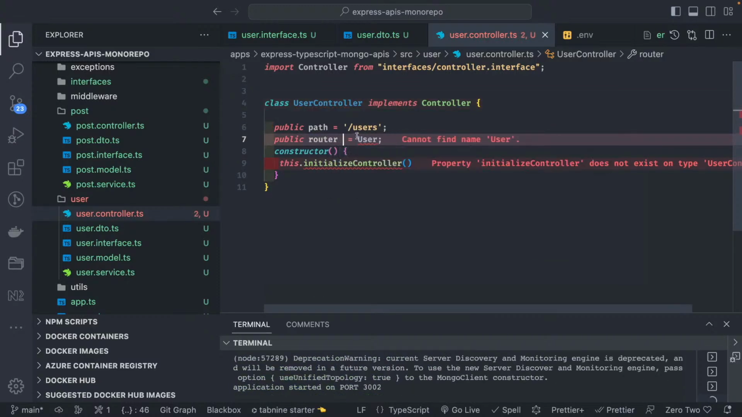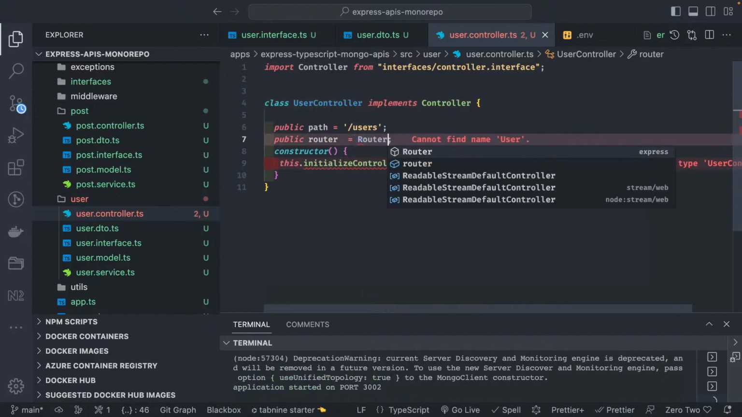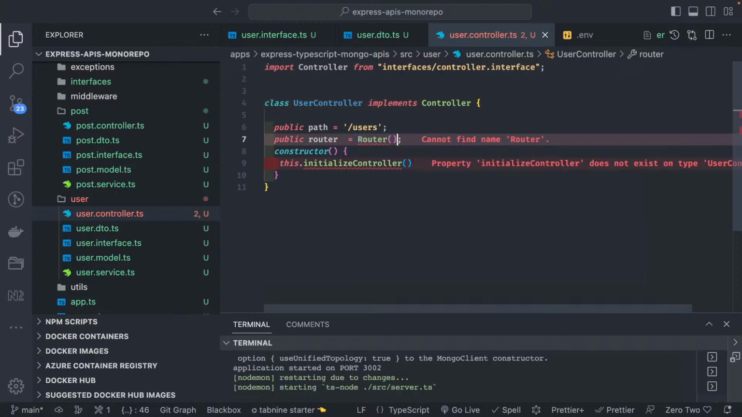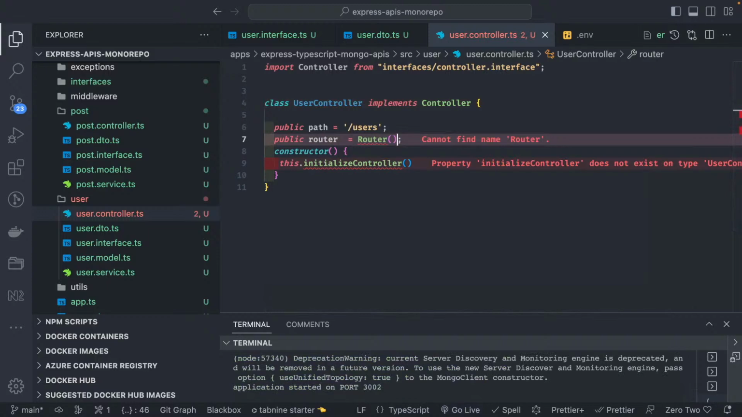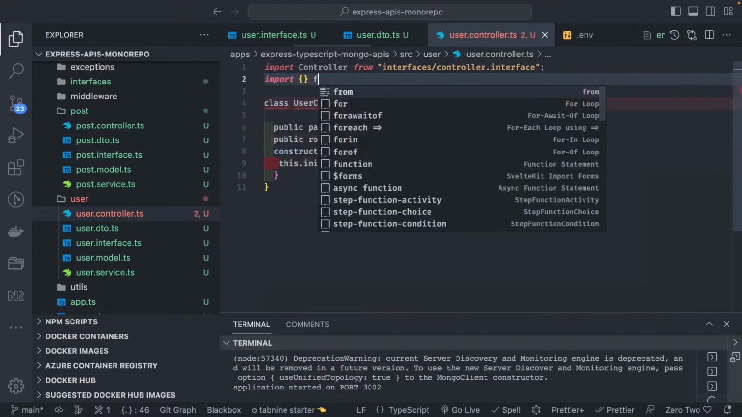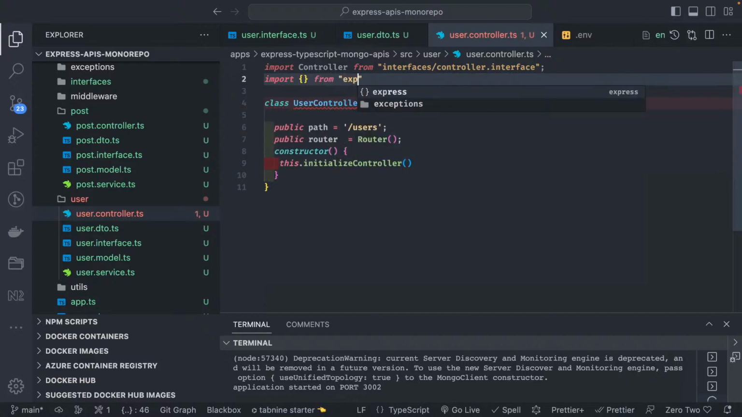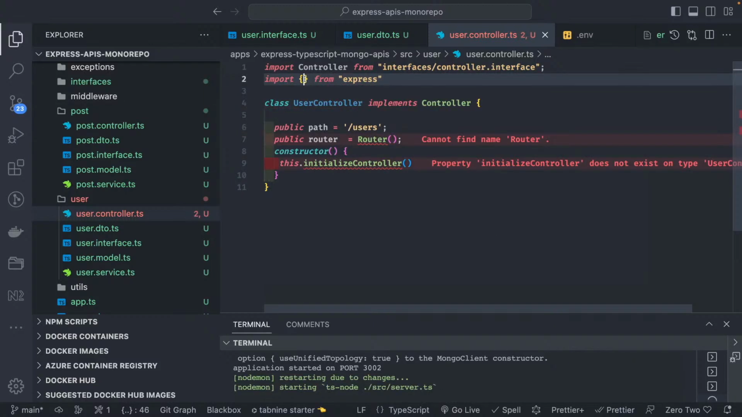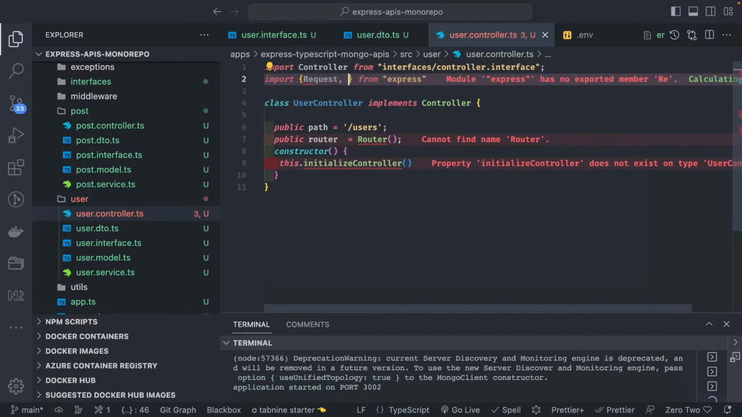This is the router which we are using, the express router for it. So the router we can import. The router will be coming from express. Here we are going to import request, response, next function, and the router.